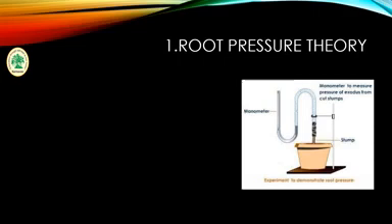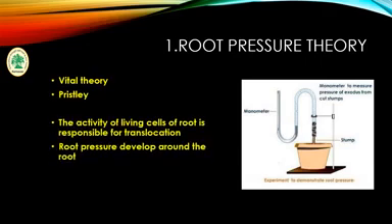First is the root pressure theory. Root pressure theory is also known as the vital theory, and the scientist Priestley proposed this theory. Generally, ions are actively transported into the vascular tissue of the root, and water follows the potential gradient and increases pressure inside the xylem. This type of positive pressure is called root pressure, and it is responsible for pushing water up the xylem. Root pressure develops around the root.